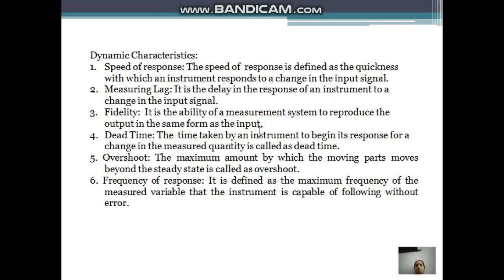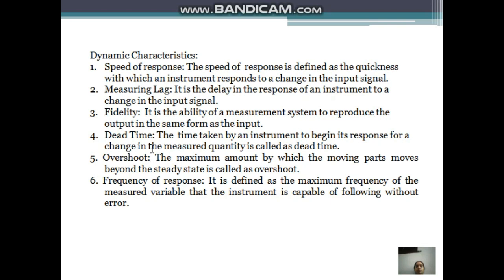It is the ability of a measurement system to reproduce the output in the same form as the input. Meaning if the input is a sine curve, the output should also be a 100% sine curve. So this is called fidelity.